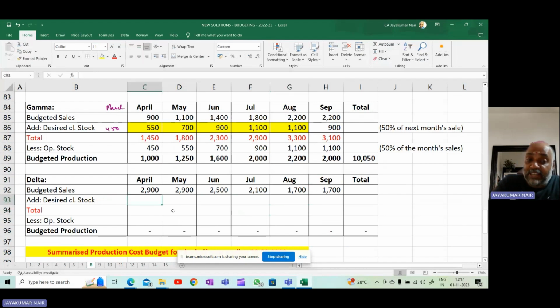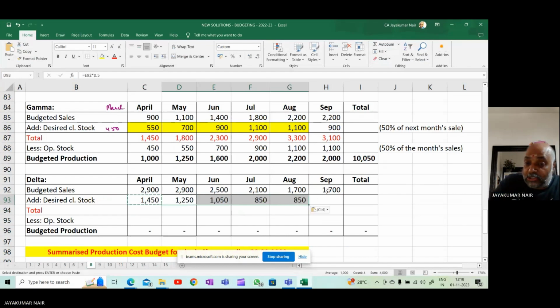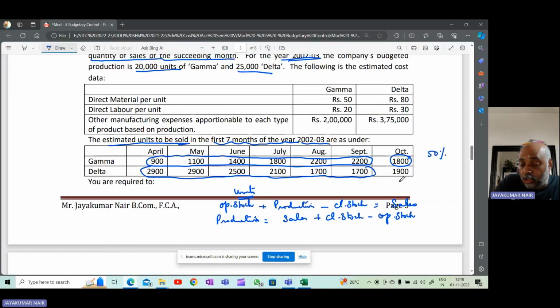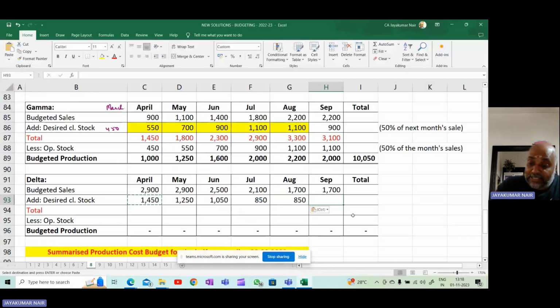Okay, so what is the desired closing stock? Desired closing stock is 50% of next month's sales. So next month's sales means May sales into 50%. That is 1,450. So you have to copy this till here. But for September, how do you calculate? You know October sales is 1,900. So what is 50% of it? 950. So add, you will get the total.